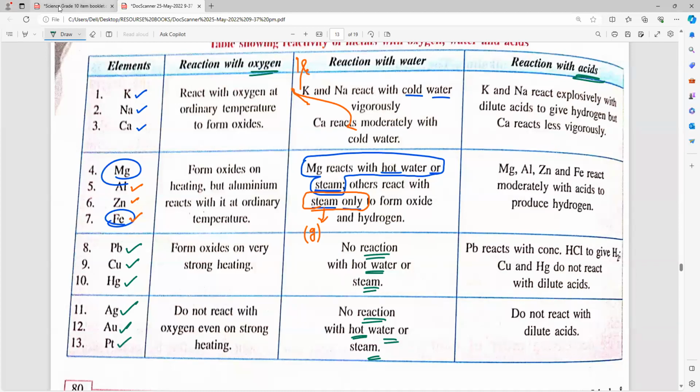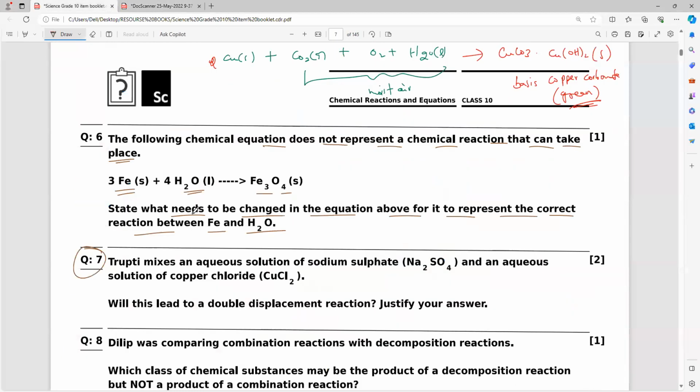So now, how many of you got this point while you were seeing this question? Genuinely, no need to say to me, but you know. Do you understand everybody? So you people think and do it. What is the only mistake in this equation? Anybody can tell? All of you. The physical state. It must be a what? Gas, steam. Steam. That's all.